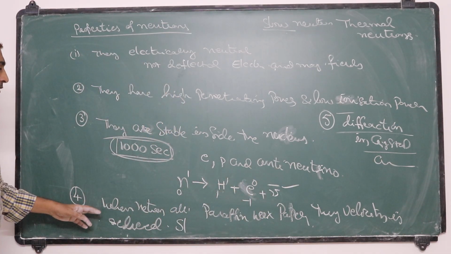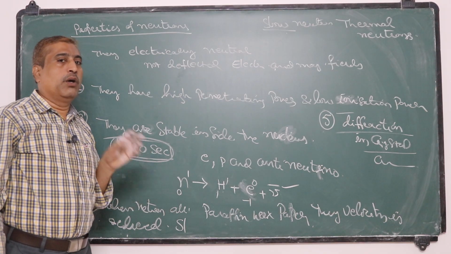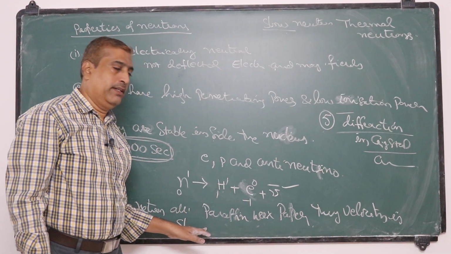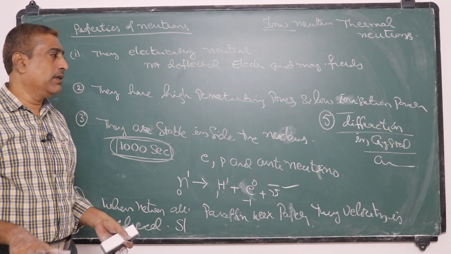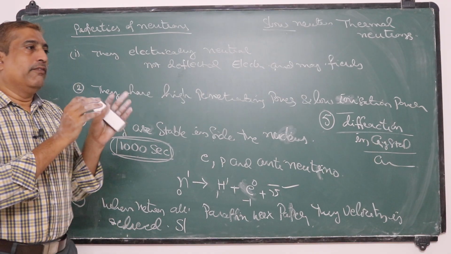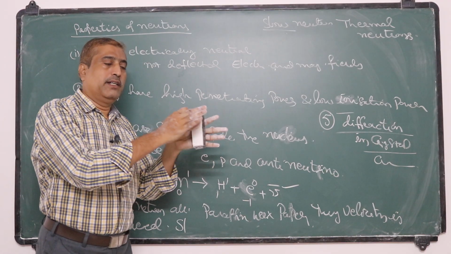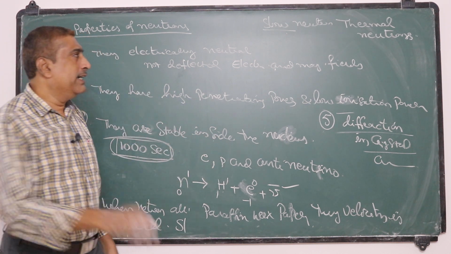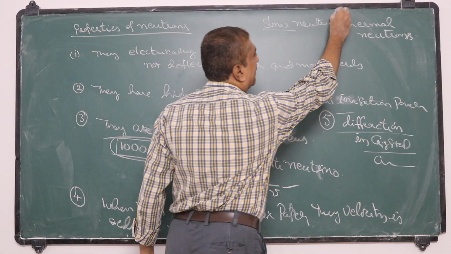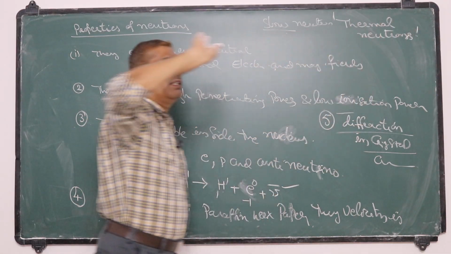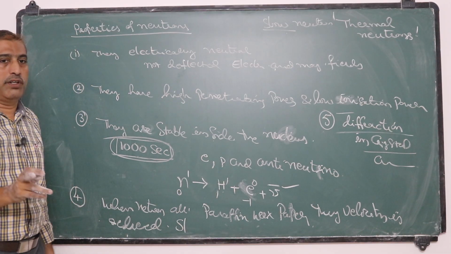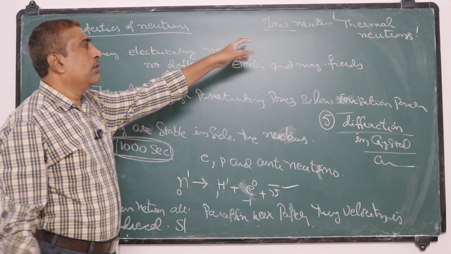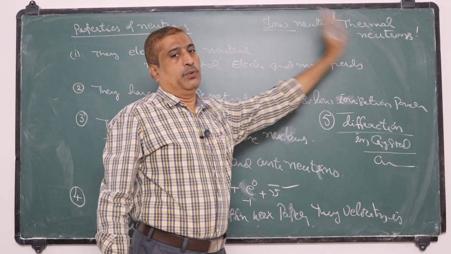Next, when these neutrons are allowed to pass through materials like water, paper, wax, paraffin, their velocity is reduced. That means the neutrons emitting from these materials have reduced velocity. And these slow moving neutrons are termed as thermal neutrons. So remember that whenever you come across the term thermal neutron, it means a slow moving neutron.